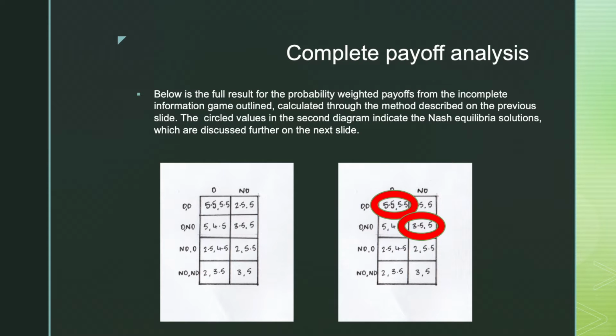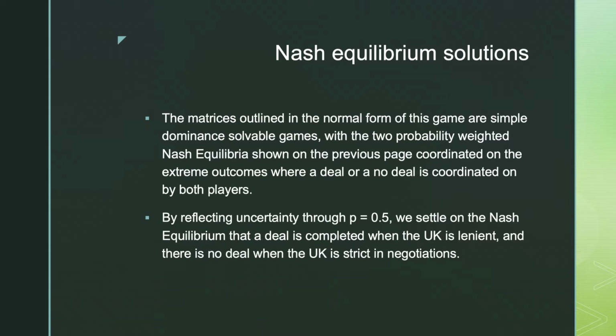Following calculation of probability-weighted payoffs for all strategies, as per the method on the previous slide, the resulting Nash equilibria are deal with payoff 5.5, and deal, no deal with payoff 3.5. These can be seen in the diagram on the right, while the left-hand diagram gives a comprehensive visualization of all possible strategy payoffs, weighted for probability, following calculation as per the previous method.